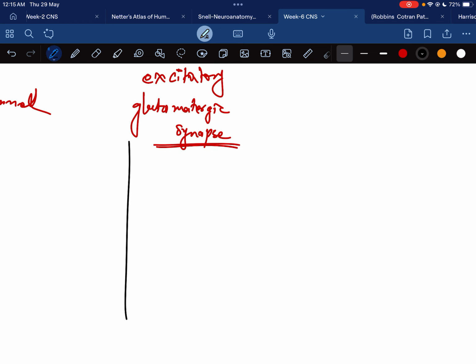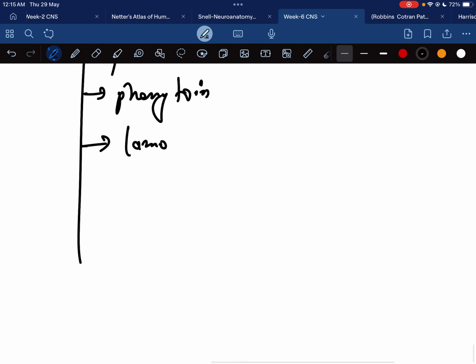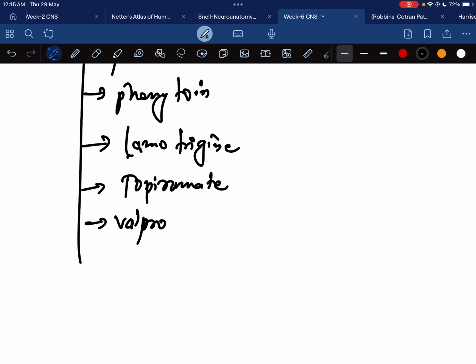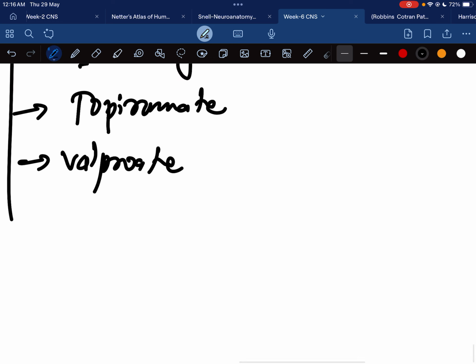In this group there is phenobarbital and phenytoin. After that there is lamotrigine, then topiramate, valproate.